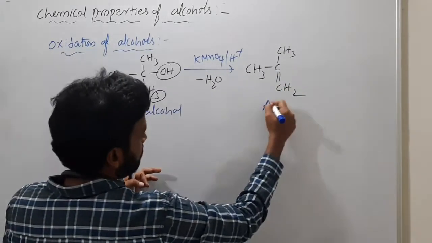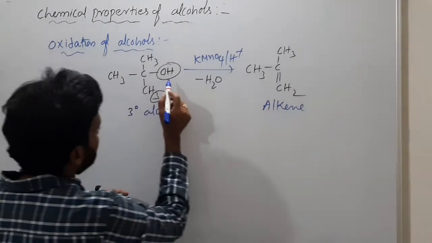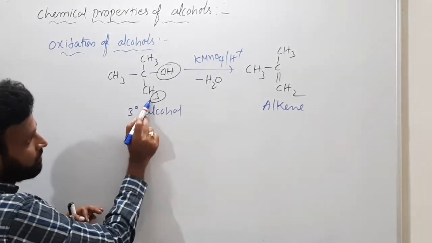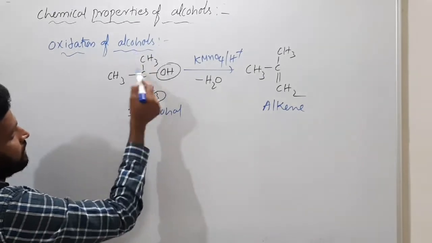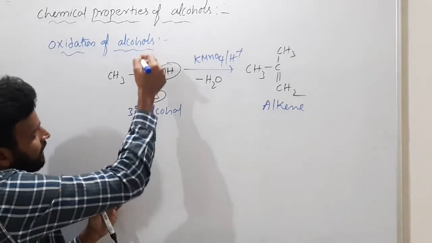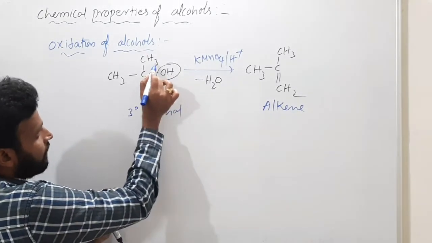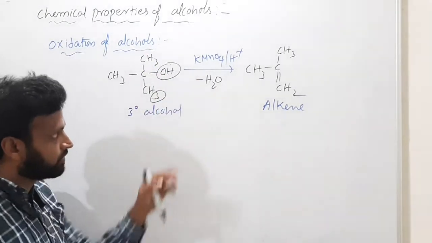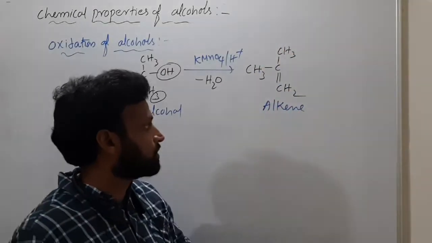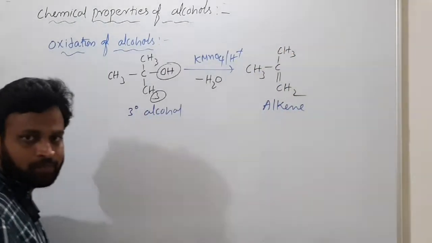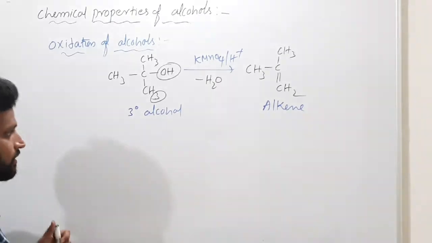So what do you have here? Alkene. What happened? OH and one of the hydrogens from here, any one. This is methyl, this is methyl, this is methyl. From any one of the methyl groups you can remove hydrogen. So OH from here, hydrogen from here removed, then you will have a double bond: CH3, CH3, double bond CH2. So you will have an alkene here. Got it clearly?